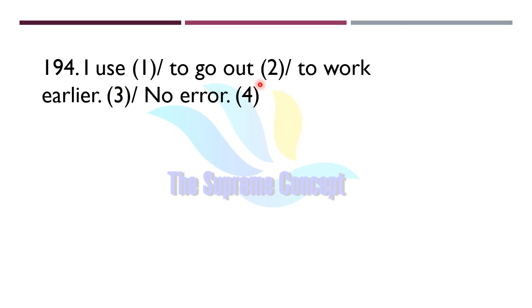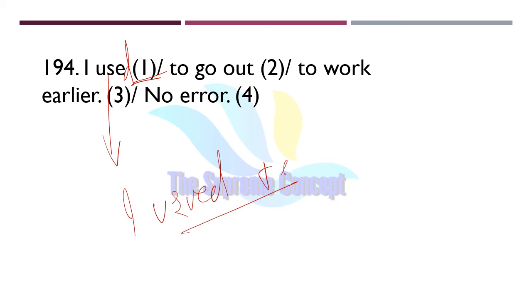I use to go out to work earlier. Now find out where exactly the error lies in the sentence. Yes, absolutely. So instead of simply use, we will use used. Here we will use I used to, because used to shows that something was happening continuously in the past.